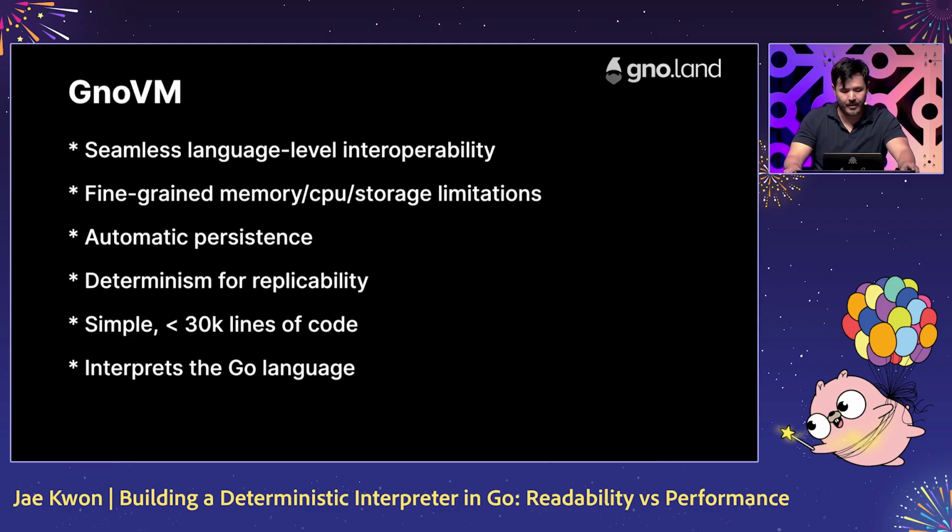And this is why we built the Gno VM. It's a virtual machine. It offers seamless language level interoperability without the complexity. It has fine-grained memory, CPU, and storage limitations, which is needed for calling untrusted code. It automatically persists values to disk after every transaction, so you don't need to worry about databases or leaky ORMs. It's deterministic by design, and the architecture of the machine and its implementation is simple and intuitive. Right now, it's less than 30,000 lines of code, and most importantly, it runs programs written in Go.